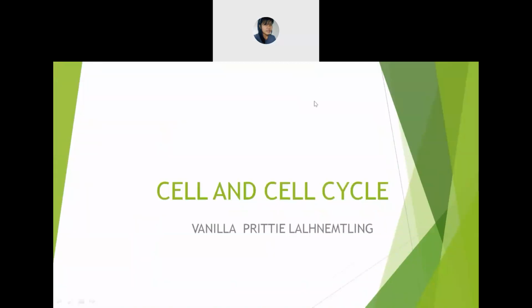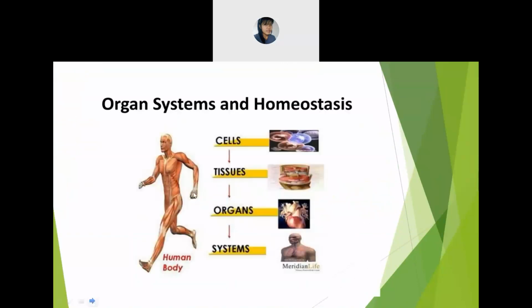Yes, ma'am. Okay, so we will be revising the topic of cells. All right. So cell and the cell cycle. So what exactly is a cell? We will just see the flow chart of this. That is cell. So this indicates one cell. First is the cell. Cells are the basic and the functional unit of life. So first comes the cells.